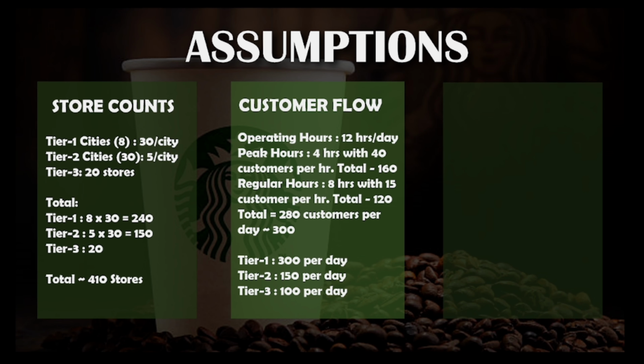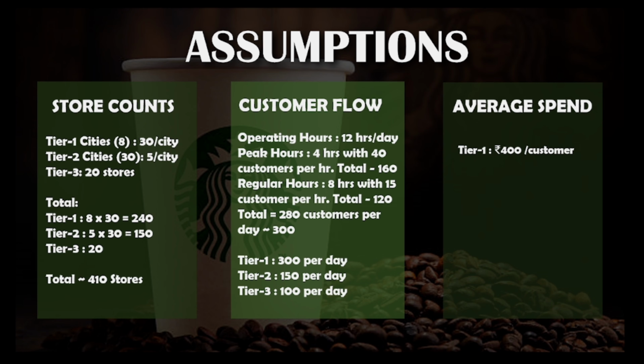Now, this 300 customers per day is in a tier 1 city. In tier 2 and tier 3 cities, the number will decrease to around 150 customers per day in tier 2 and 100 customers per day in tier 3. Now, let's look at the average spend or the average order value.